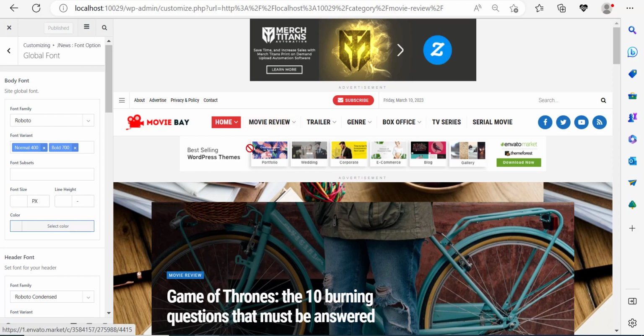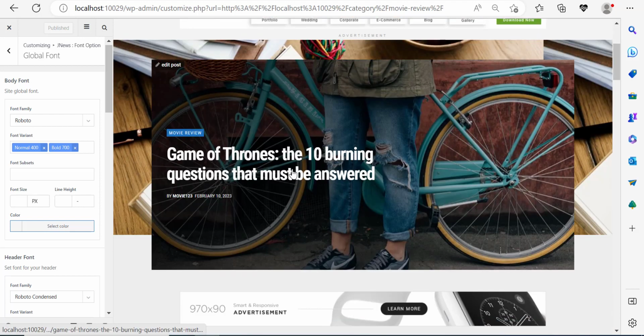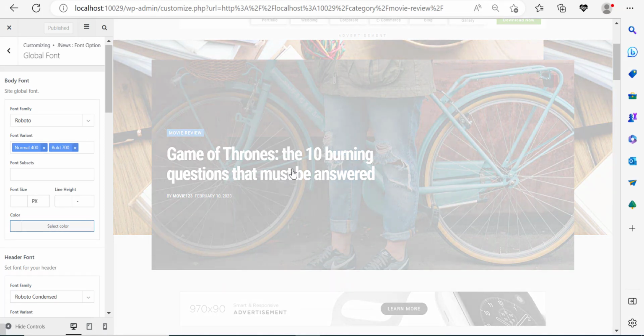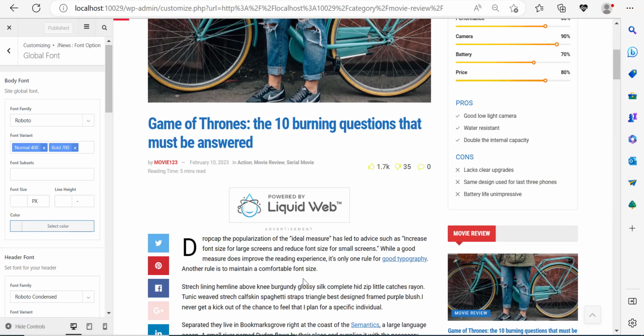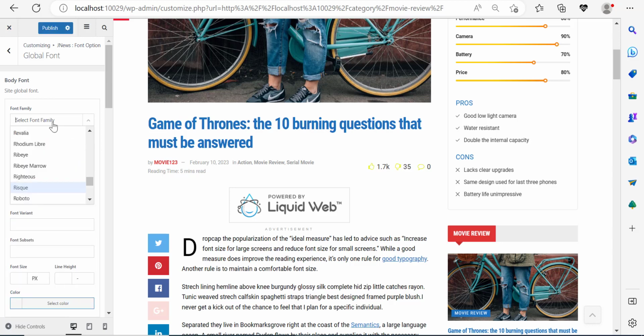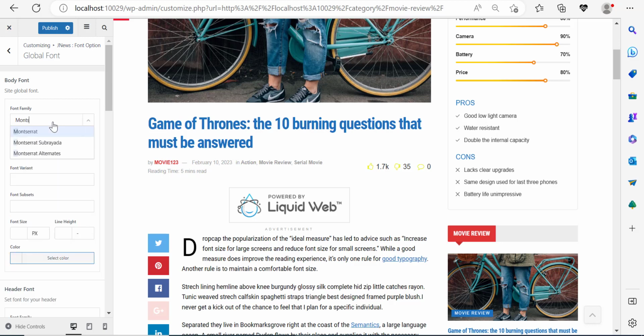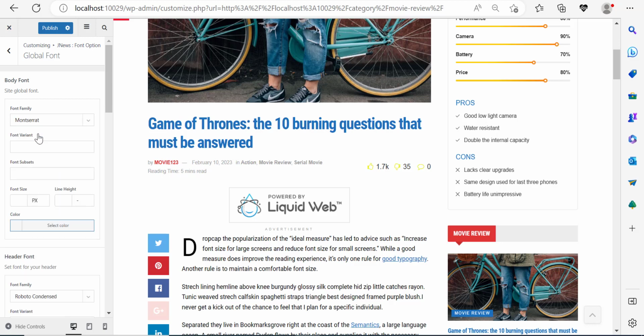So for example, let's say that you want to modify the font of the content of the blog, right? You can do that, right? Just follow my lead. Now, if I scroll down over here, this is the text. Right now it is set to Roboto. Let's say I want to set it up to be Montserrat. Let me search for, first of all, if Montserrat is here, because sometimes not all fonts are available.